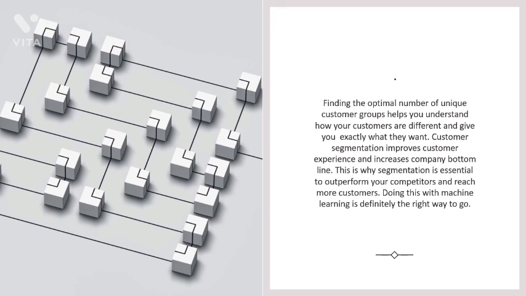This is why segmentation is essential to outperform your competitors and reach more customers. Doing this with machine learning is definitely the right way to go. And these are some of the artificial intelligence and machine learning real-world case study problems.